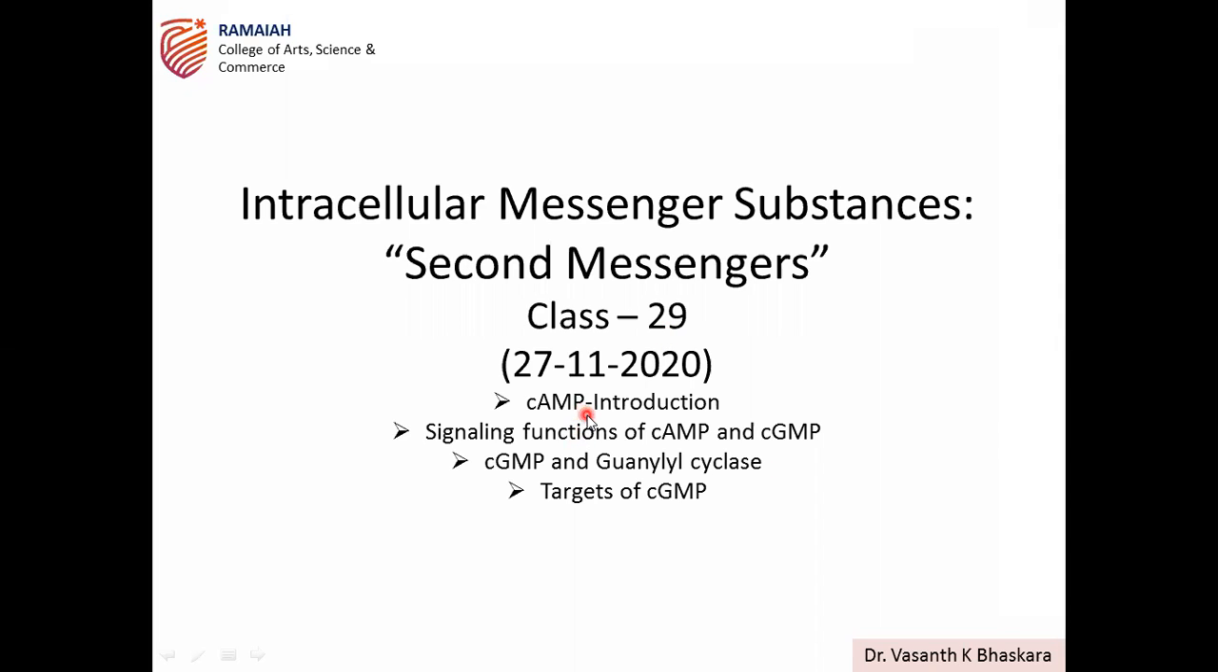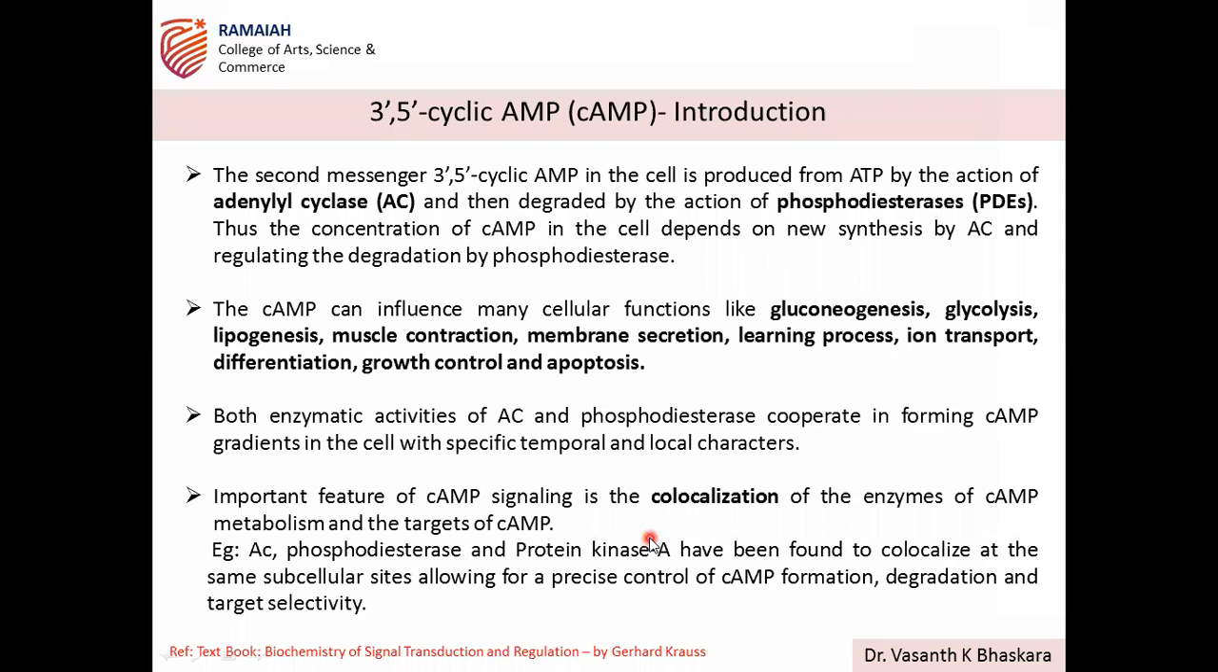Last class we started the brief introduction about cAMP and then the signaling functions of cAMP and cGMP. Today we are going to discuss another important second messenger, cGMP, and guanylyl cyclase. In case of cAMP, adenylyl cyclase is the one responsible for the formation of cAMP from ATP, whereas in case of cGMP it is guanylyl cyclase. Then targets of the cGMP. That's all for today's discussion.